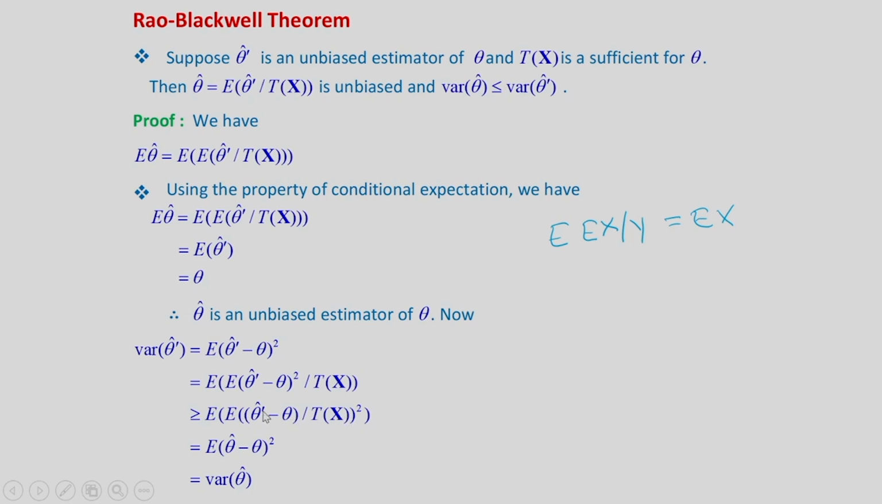So, now E of theta hat dash given Tx will be equal to theta hat, and this is a constant quantity. So, E of theta given Tx will be theta itself. This quantity will be equal to E of theta hat minus theta whole square. Therefore, variance of theta hat dash is greater than or equal to variance of theta hat. That means, variance of theta hat is less than or equal to variance of theta hat dash, that we established.